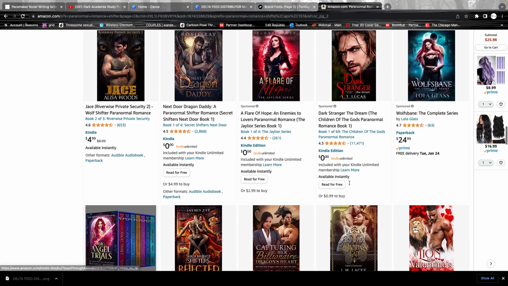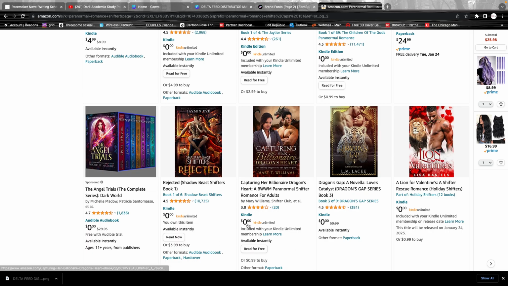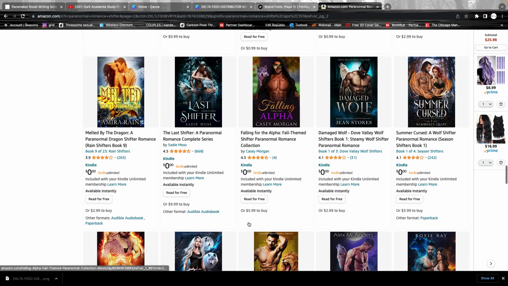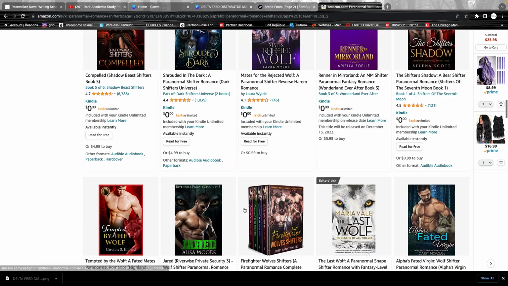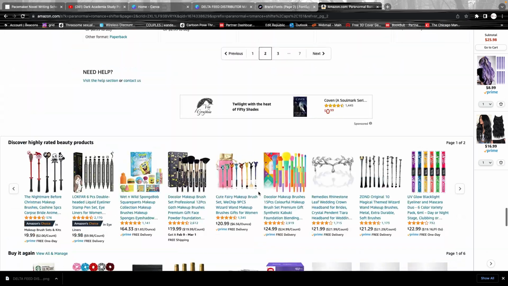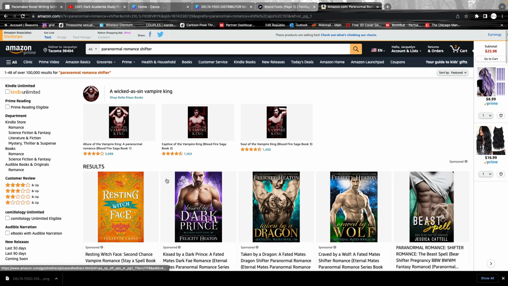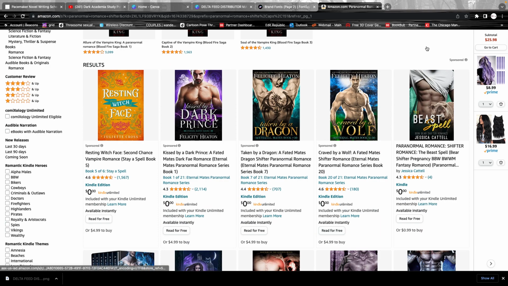But like, yes, like I said, it's a lot less competitive. And when you compare the first page of what you're going against on a shifter to what you're going against for Mafia, and what it looks like.